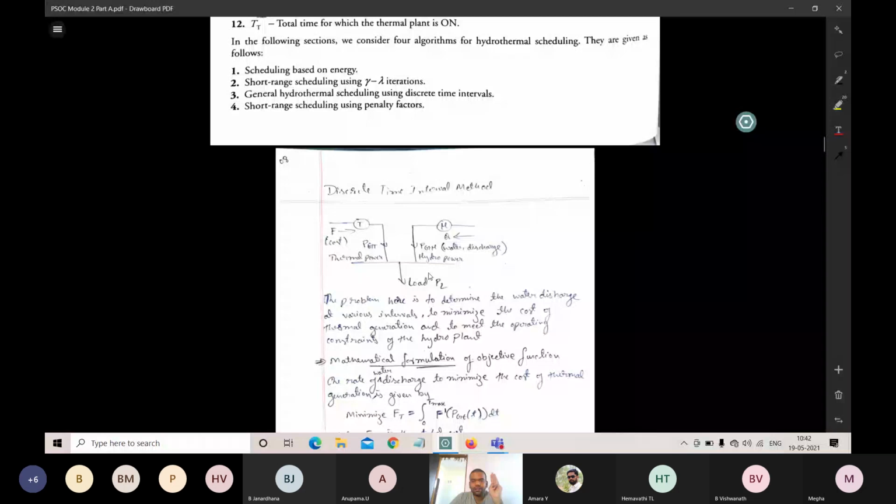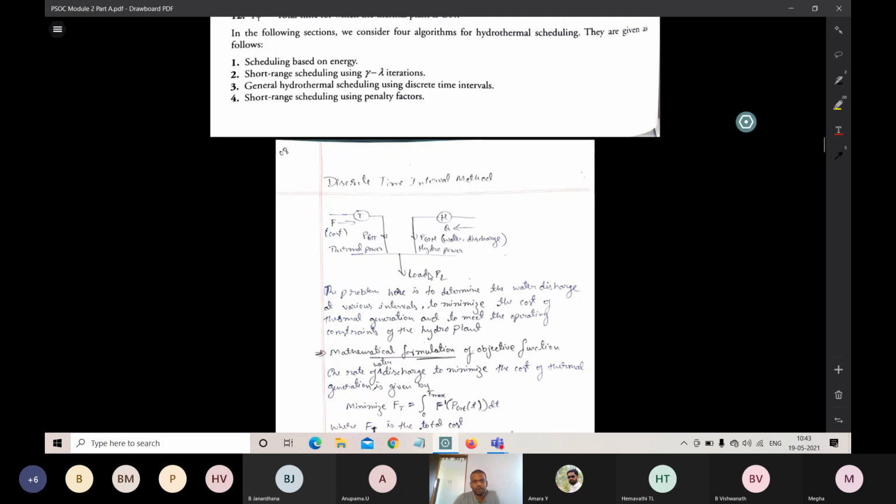First, we have to minimize the thermal power cost. We have to calculate the water discharge at each interval, and we have to satisfy the load. We have to meet the operating constraints of hydro plants. This is the aim of our coming work, the discrete time interval method.